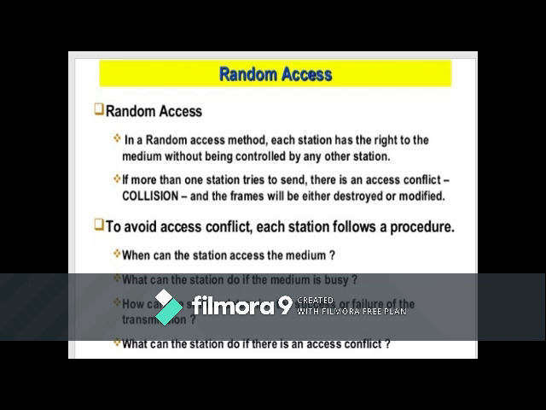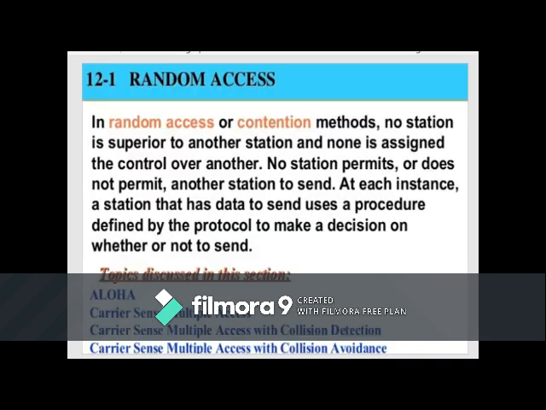Then some questions arise, such as when the station shall access the channel or medium, what it should do if the channel is busy, how it should make out success or failure of transmission, and also, if there is an access conflict, how to deal with it. So we have certain protocols regarding this in random access. We start with the first one.